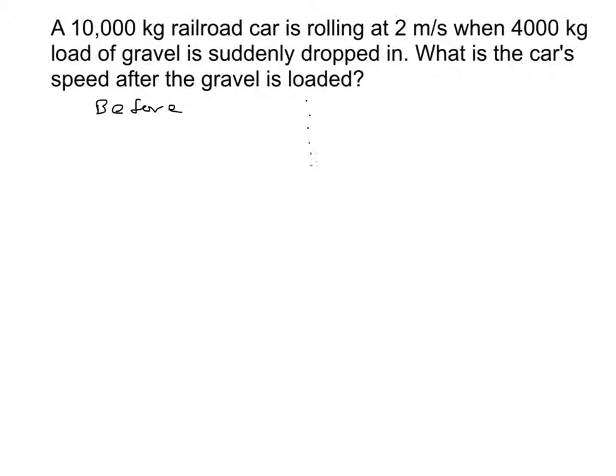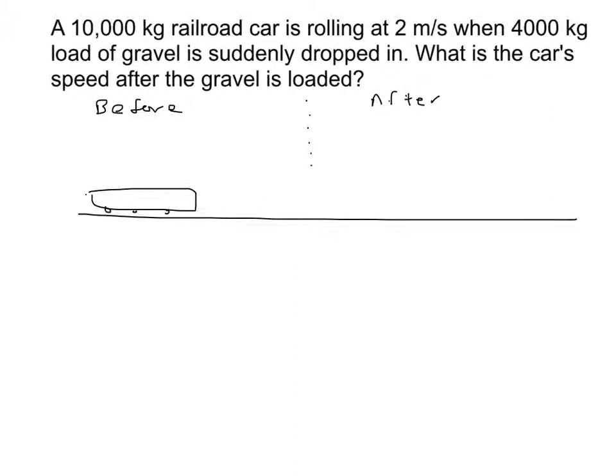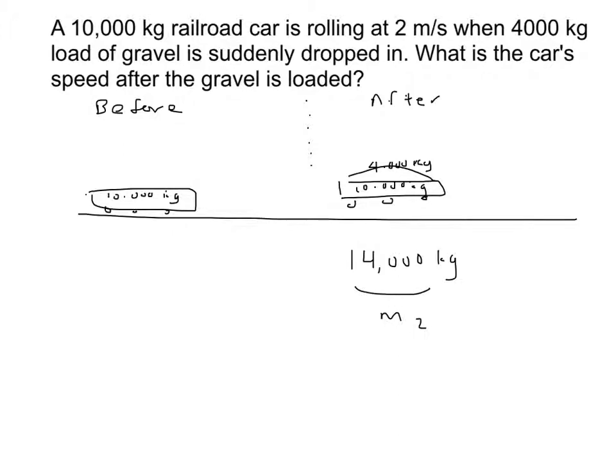So we've got before and then after, and if we were to just kind of draw a picture of this, we would perhaps draw a picture of this railroad car. Not a very good picture, but we know that it is 10,000 kilograms. And after, we know that we have the railroad car on the same cart with 4,000 kilograms of gravel, so that the whole thing weighs 14,000 kilograms. This is mass 2, and mass 1 is 10,000 kilograms.